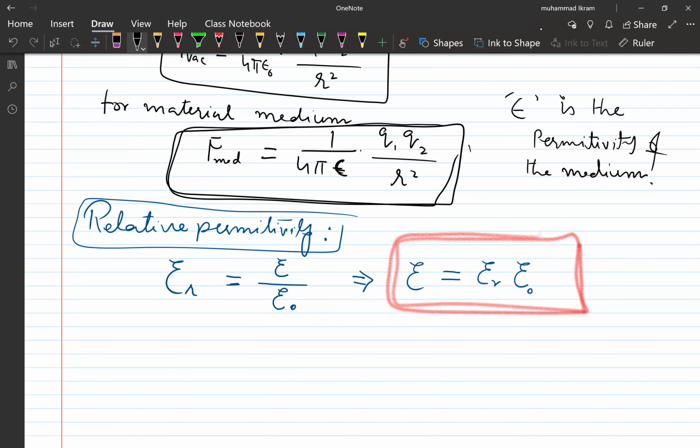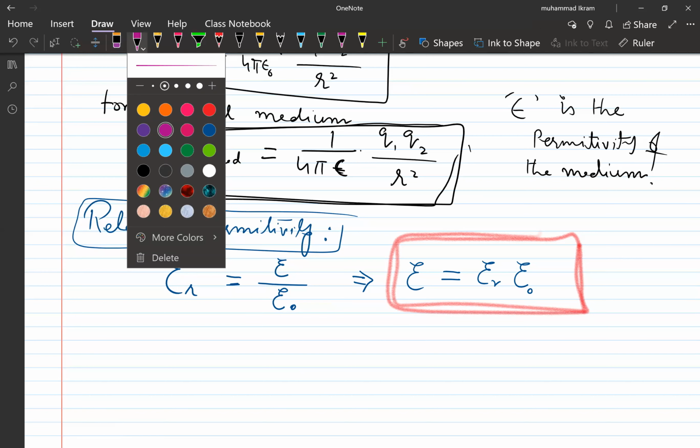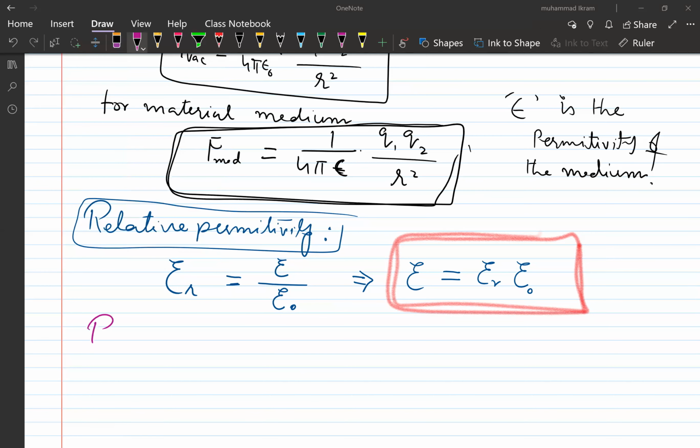For example, if I want to find a very important relationship, the relation between F medium, F vacuum, the electrostatic force when there is vacuum between the charged particles, and this relative permittivity epsilon r.